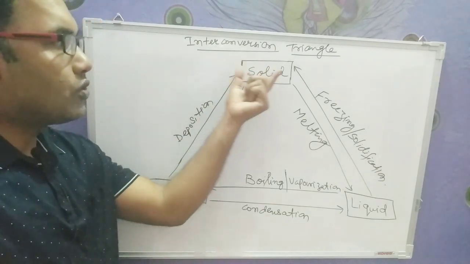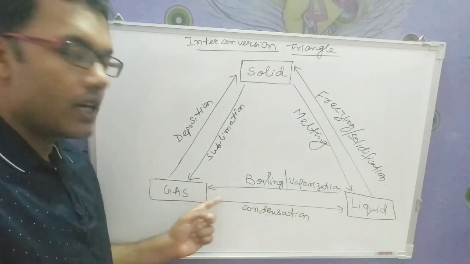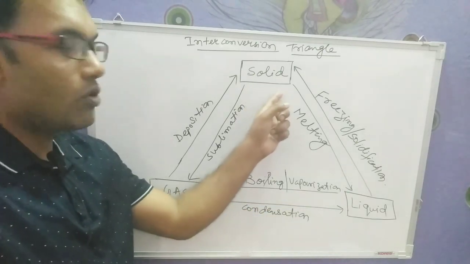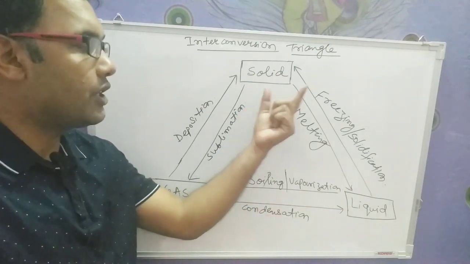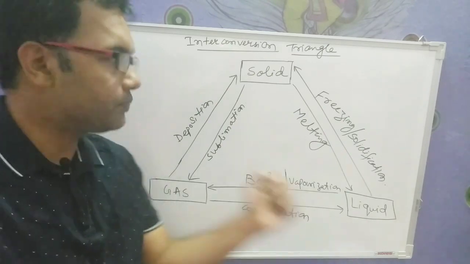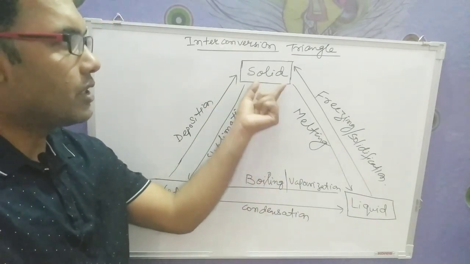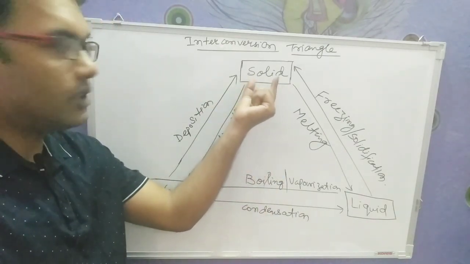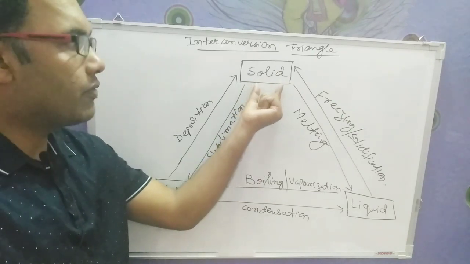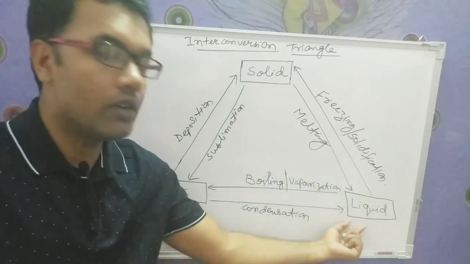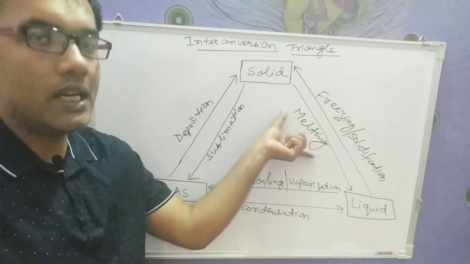Now, according to this table, you can see the arrow marks are given there. These arrow marks will tell you from which state you are getting converted. First thing, you can see here I have drawn a small box. In this it is written solid. Now if we have to convert from solid to liquid, the process name will be melting.